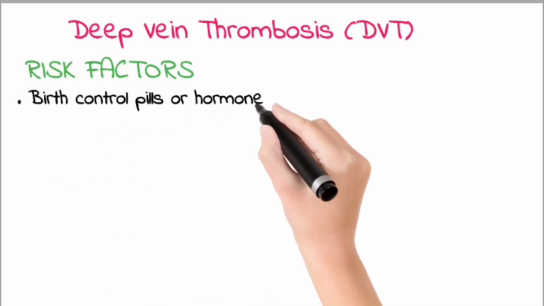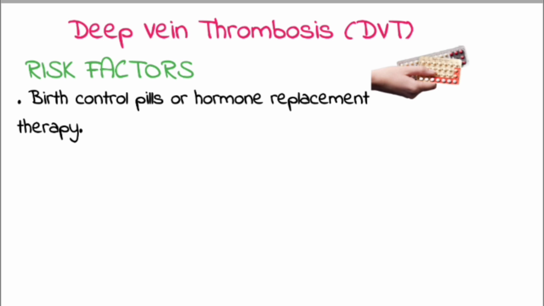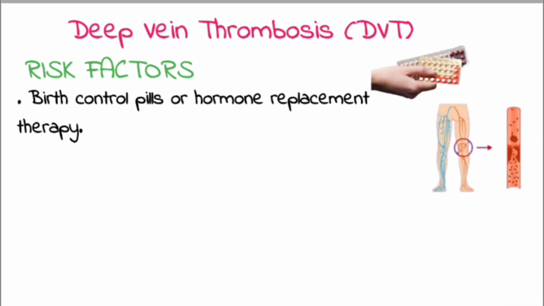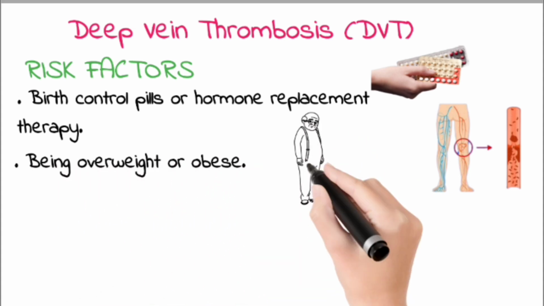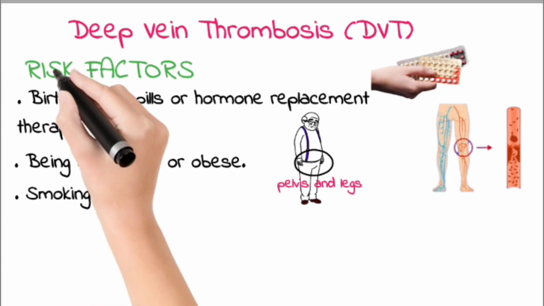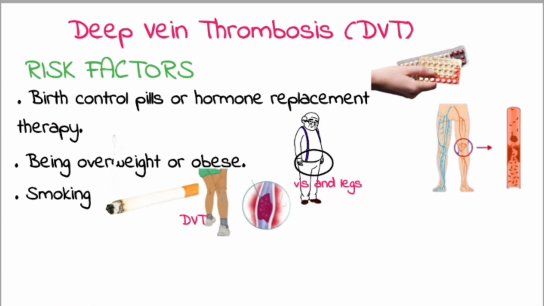Birth control pills or hormone replacement therapy. Birth control pills, oral contraceptives, and hormone replacement therapy both can increase your blood's ability to clot. Being overweight or obese. Being overweight increases the pressure in the veins in your pelvis and legs. Smoking. Smoking affects blood clotting and circulation, which can increase your risk of DVT.